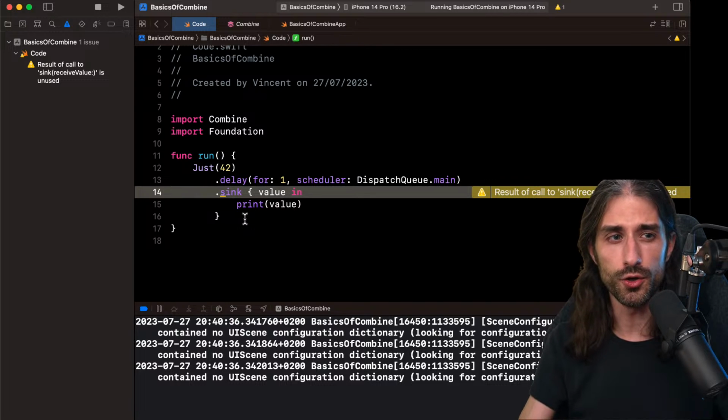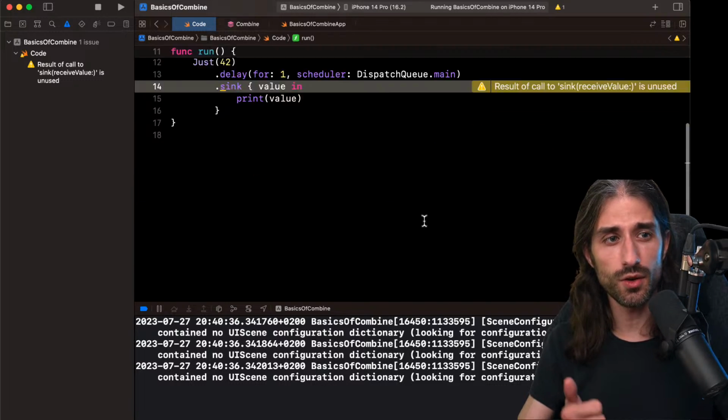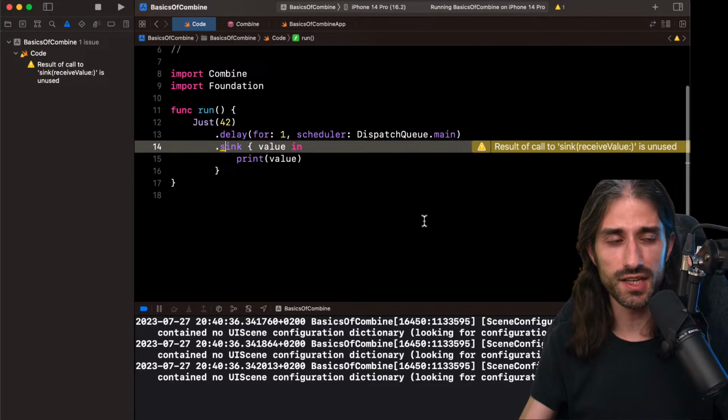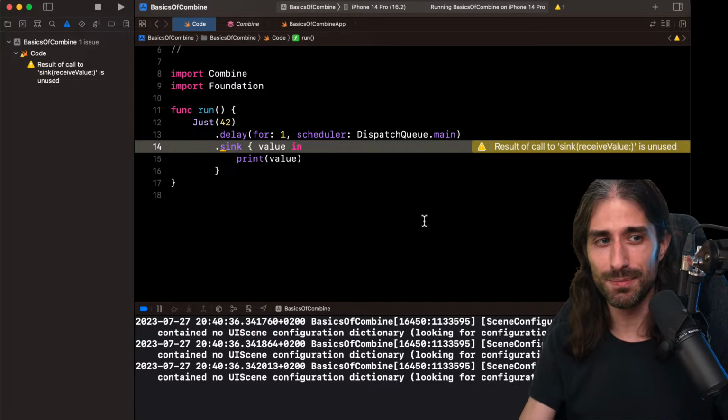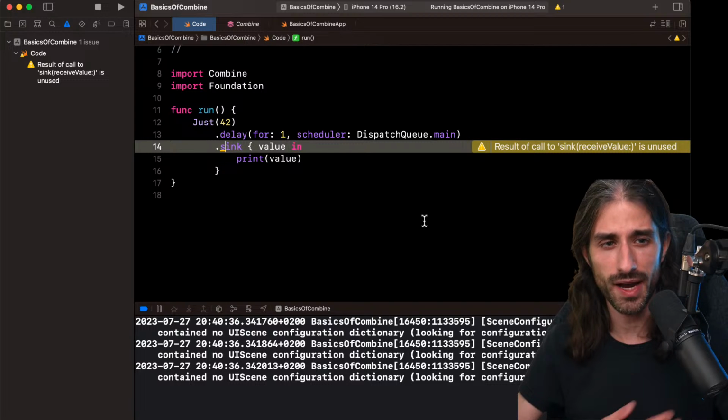This is actually a good thing because first you get a warning from the compiler telling you, hey, I think you've made a mistake here. And also it means that by default, your code will not be leaking subscriptions. It's still possible, if you store them incorrectly, that it will still leak a subscription, but by default it won't. So this is quite a good design decision in my opinion.